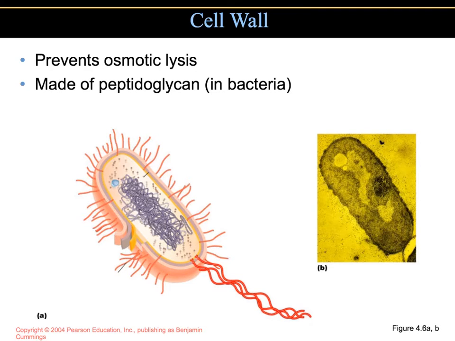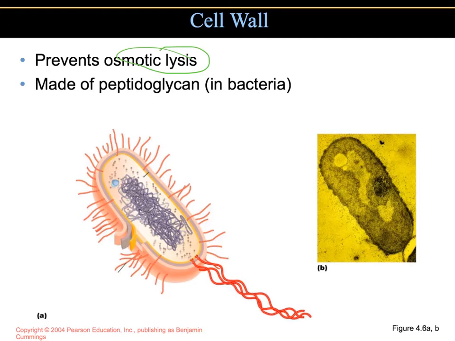So far, we covered those structures that are in the category of outside of the cell wall. So why don't we take a closer look at the cell wall now? The cell wall is a semi-rigid structure and is responsible for the shape of the cell. It surrounds the plasma membrane and it prevents the cell from bursting or lysis. If the water pressure in the cell is greater than that outside of the cell, it can burst. And so the cell wall will prevent that.